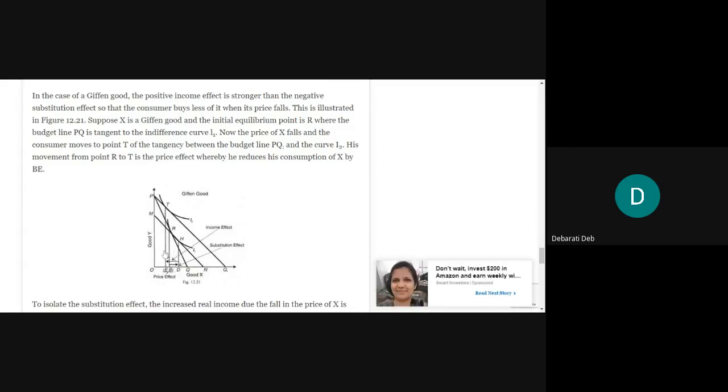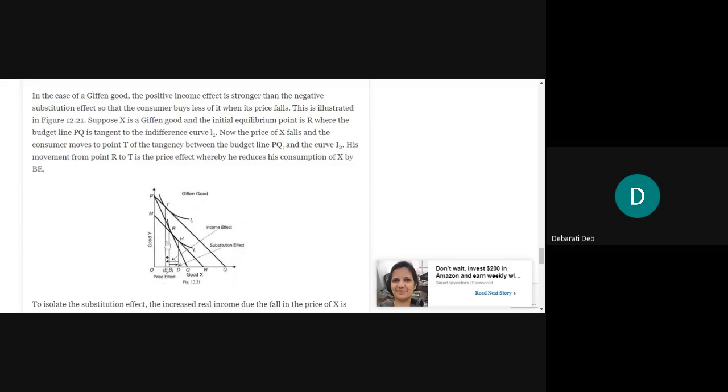Okay, so this is the only difference here in this diagram from the previous one. Previously the budget line was PQ and it was touching I1 at the point R. Now the price of X has fallen, so the tangency will shift towards the left, and it will occur at the point T.